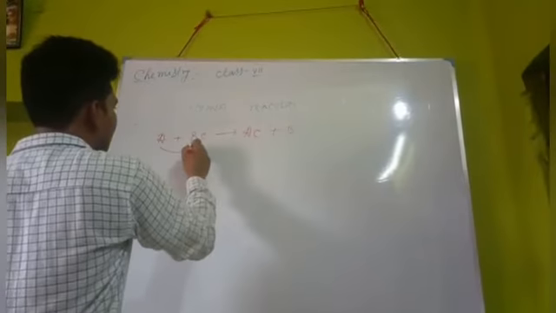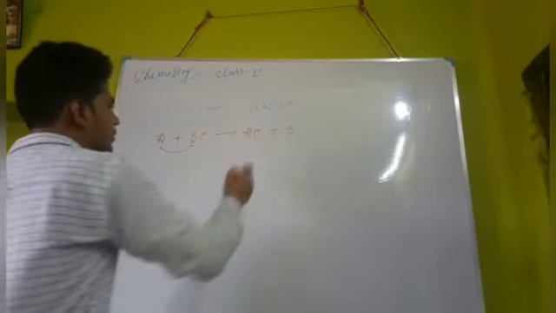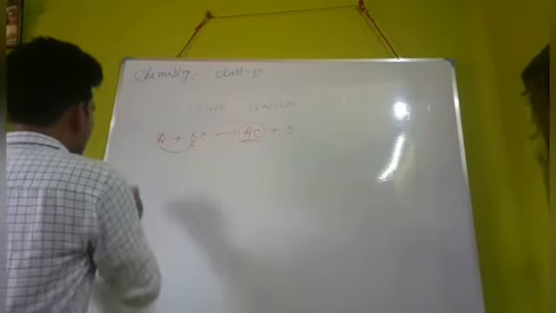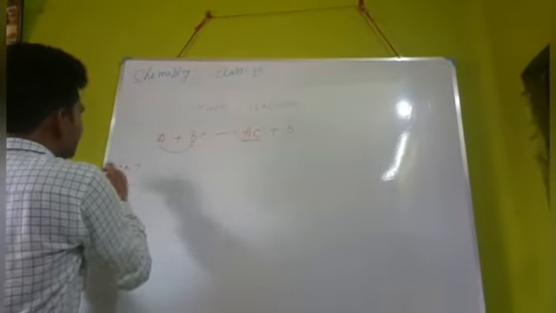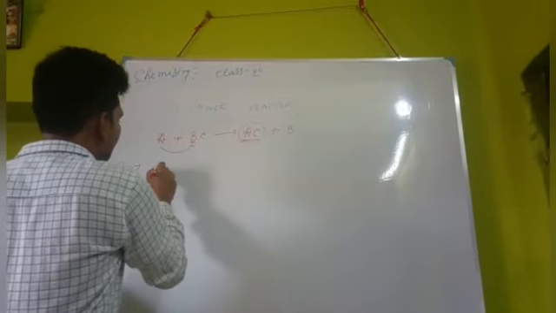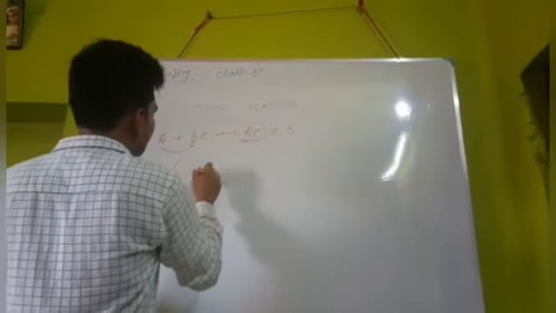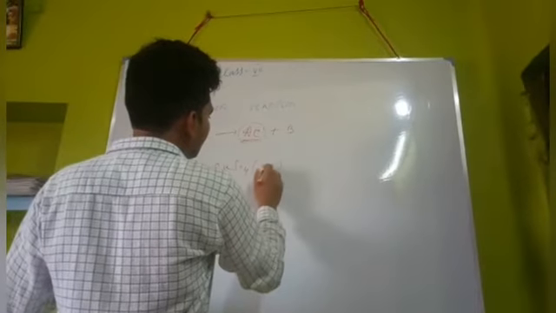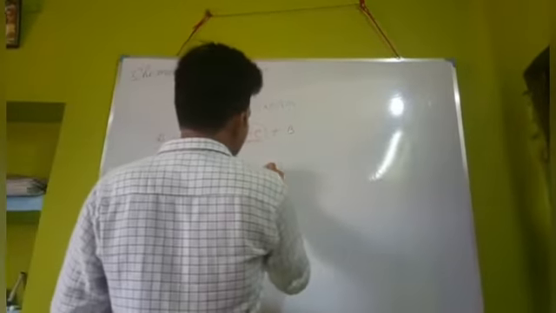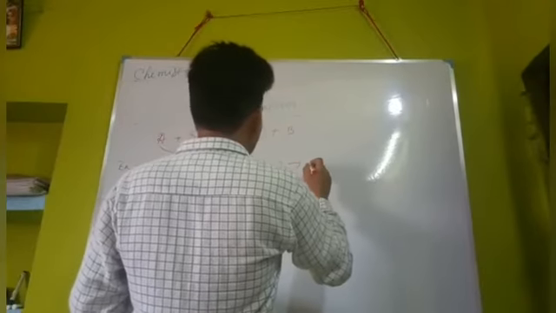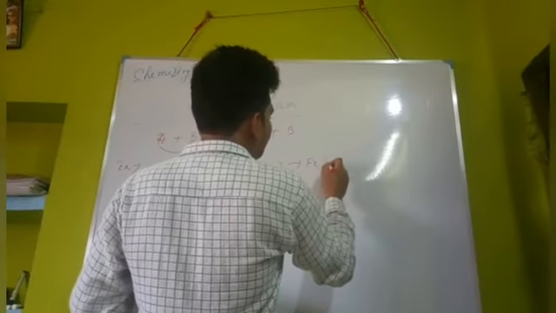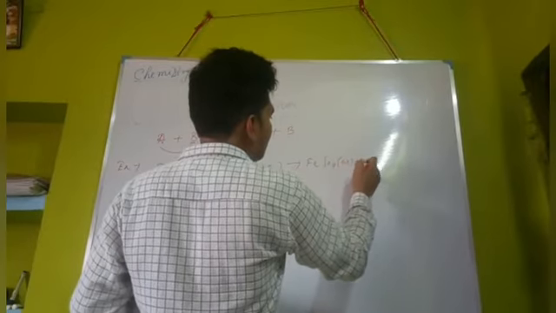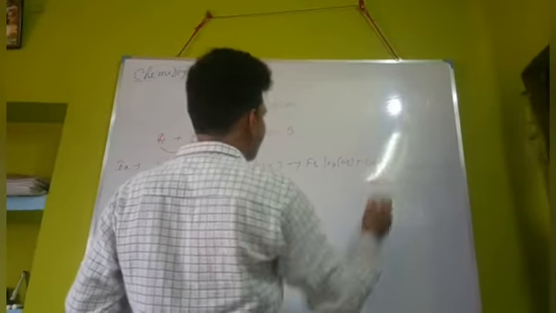So here A takes this place and forms the compound AC. Take one famous example: Fe plus CuSO4 produces FeSO4 plus Cu, solid form.